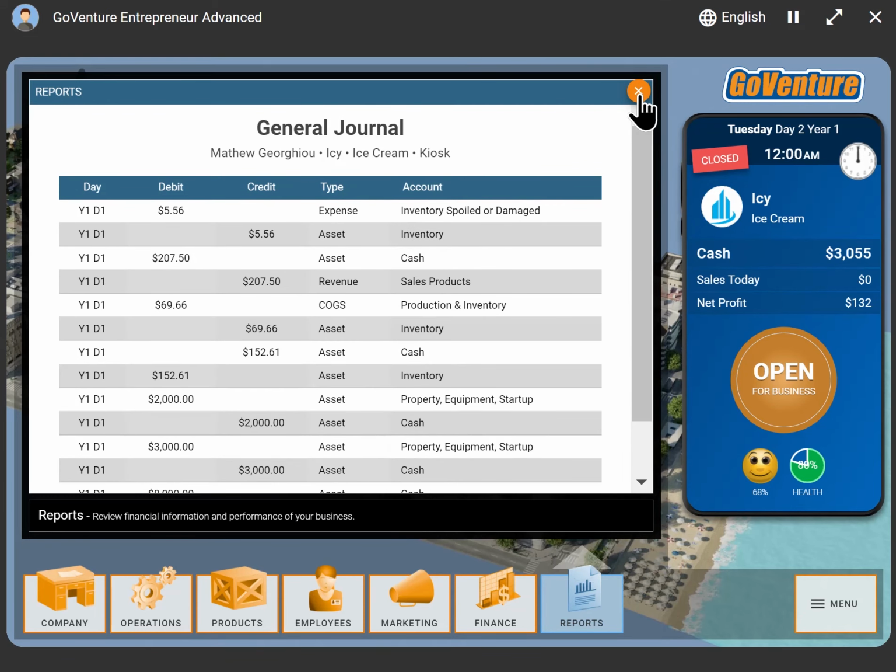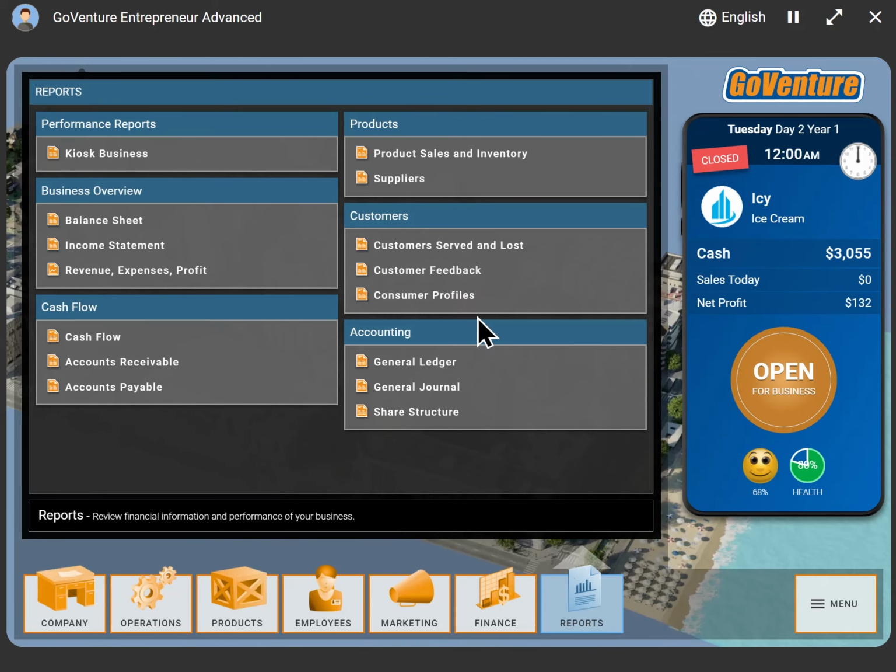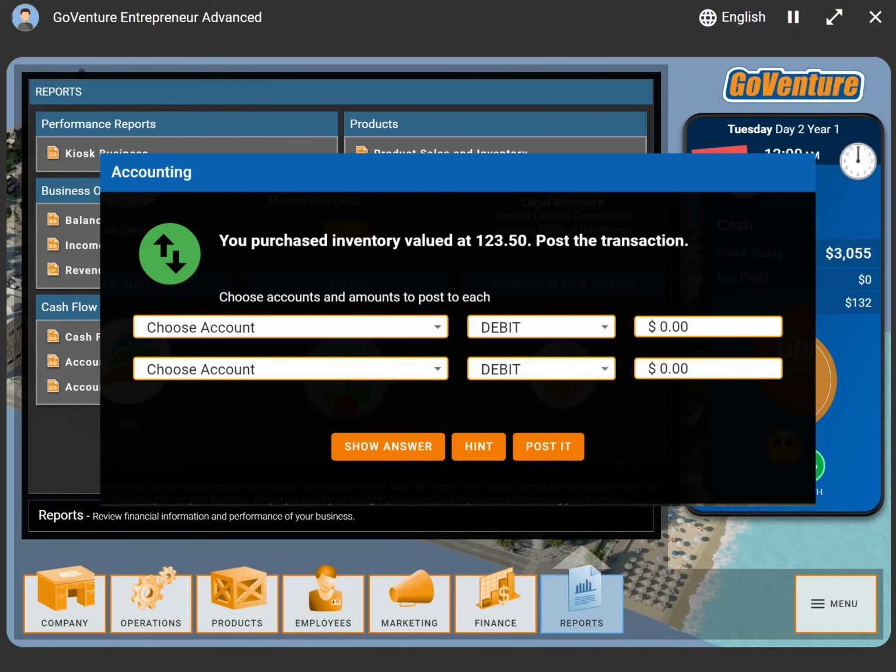Kiosk has another amazing feature called manual accounting. So if you're teaching accounting and you as an instructor turn on manual accounting for students, what they have to do is actually post their debits and credits every time they incur a financial transaction, like buying inventory, recording sales, or paying employees. They're presented an accounting window where they have to choose their accounts and their debits and credits.